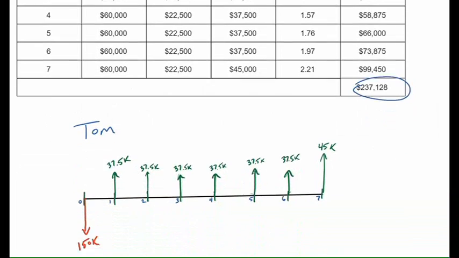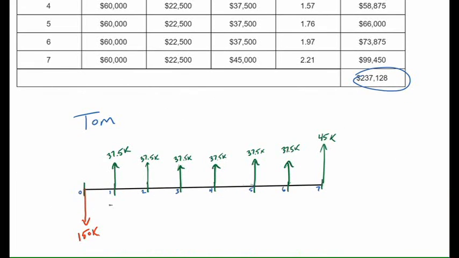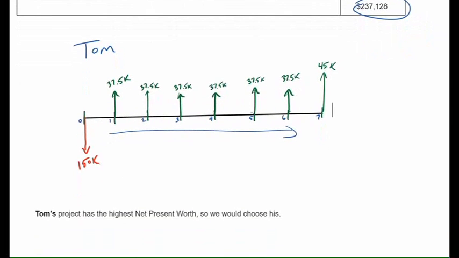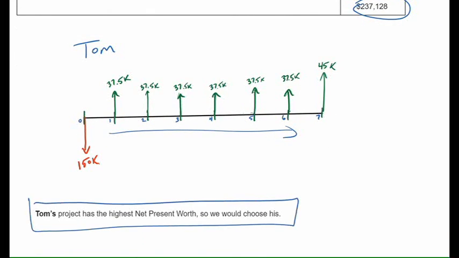So this is Tom's cash flow diagram here. You can see a very consistent income until the last year when he gets 5% of his initial investment back. So to answer part A, Tom's project has the highest net present worth, so we would choose his.